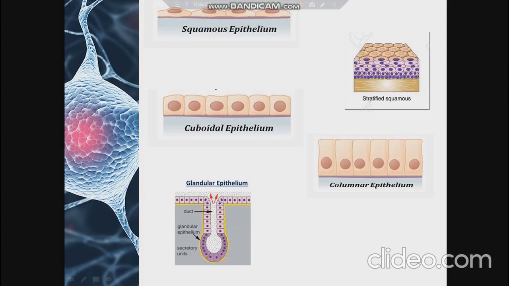You can see that it is made out of cube-like structures. But whereas on the top surface, when you see the cross section, it appears just like a square, when we view it from the top, it will appear hexagonal in shape.